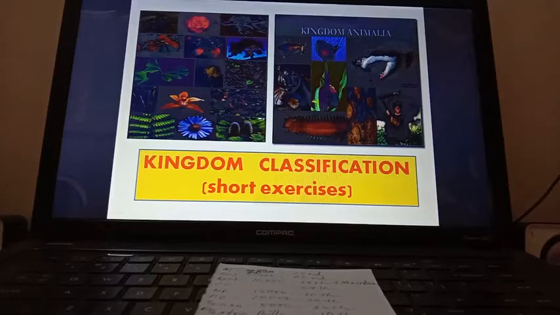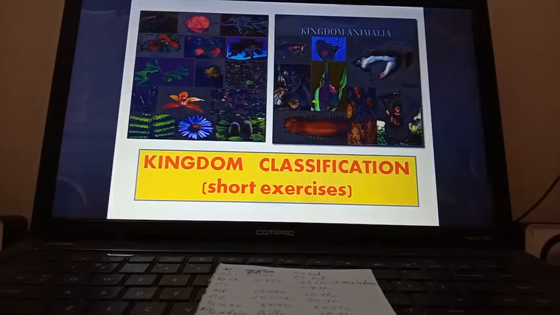Now I am going to tell you the answers of fill in the blanks. Number 1, lichens are a symbiotic combination of algae and fungi. Number 2, in mollusca, the body is divisible into head, visceral mass and foot. Number 3, presence of notochord, dorsal hollow nervous system and tail are the diagnostic features of chordata.